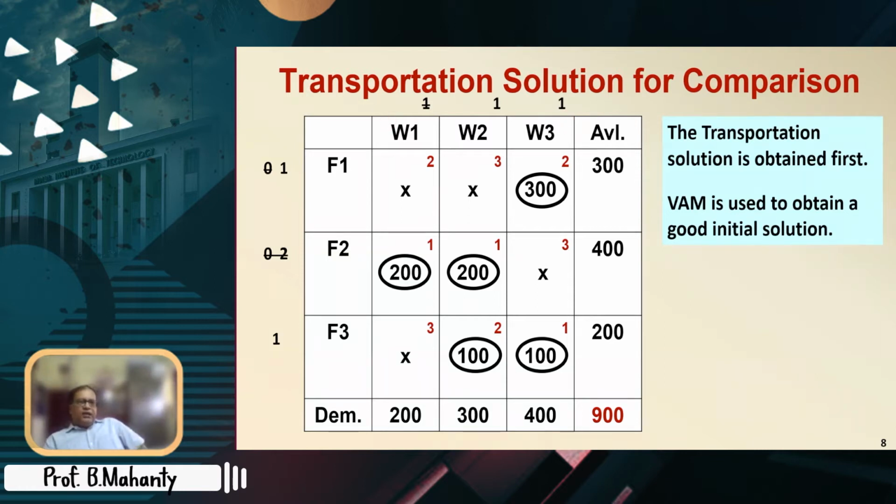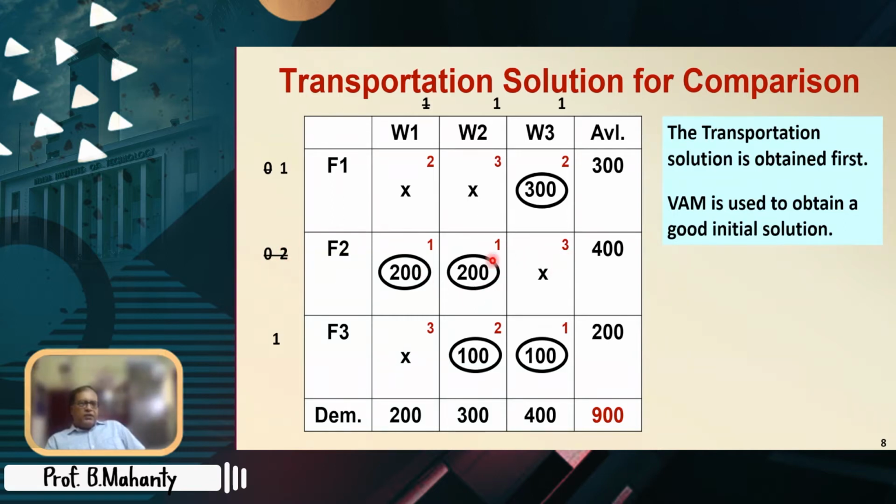We have to begin somewhere. Because there is a tie, we begin with one of the 1s and make an entry of 200. After making this 200, this 1 goes out. Now the minimum cost would be 3 minus 1 equal to 2.